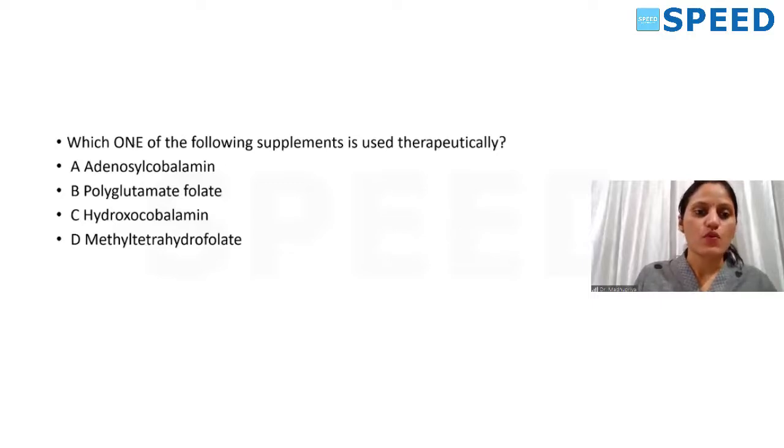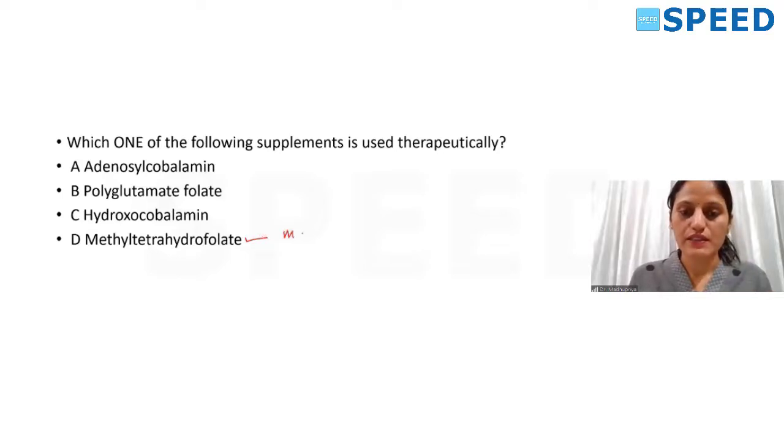So the question is, which one of the following supplements is used therapeutically: adenosylcobalamin, polyglutamate folate, hydroxycobalamin, or methyl tetrahydrofolate? Methyl tetrahydrofolate is found in the body for the reactions that you know.